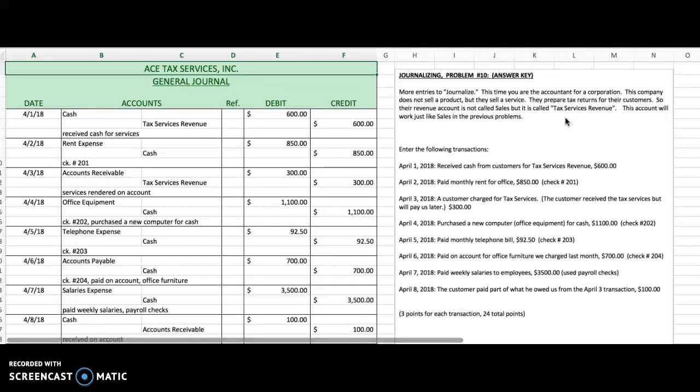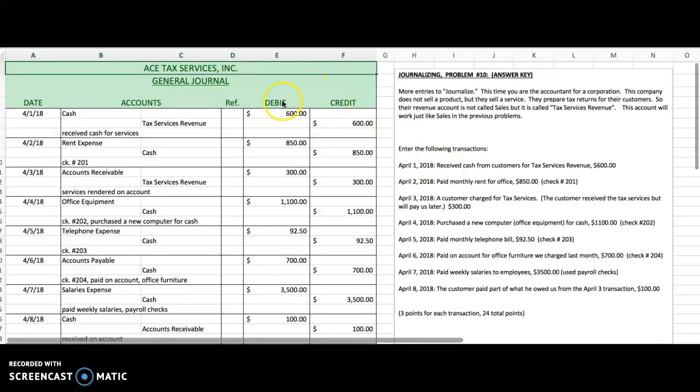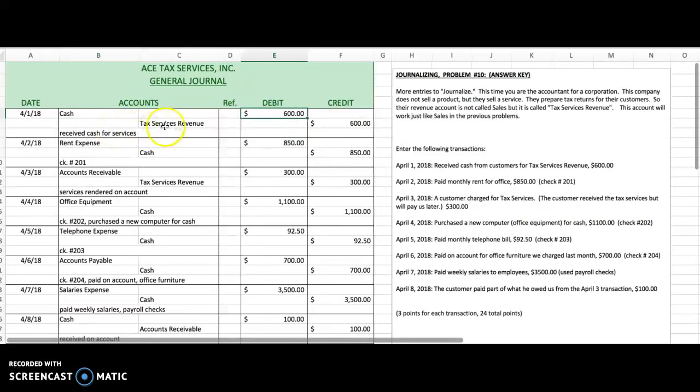Let's take a look at April 1st. April 1st, 2018, received cash from customers for tax services revenue. It should be a simple transaction. If we receive cash, that tells us every time that cash should be debited. At least that should be a clue for you. You know that cash is an asset. Assets show increases on the debit side. So on 4/1/18, we will put cash and we will debit 600. And that increases. We got more money.